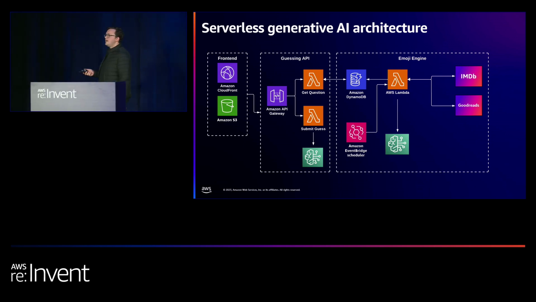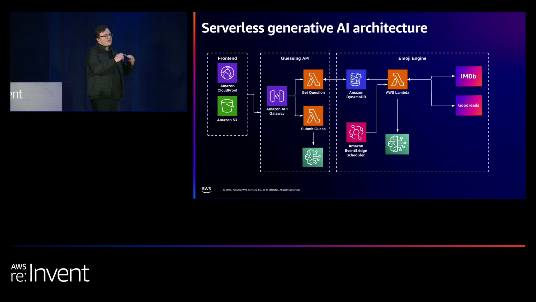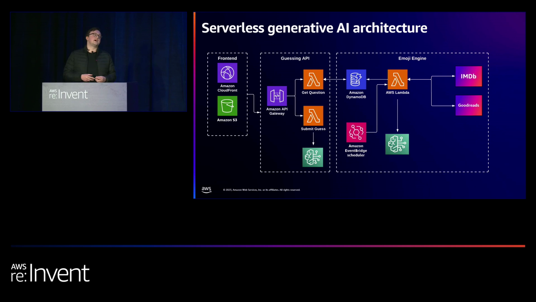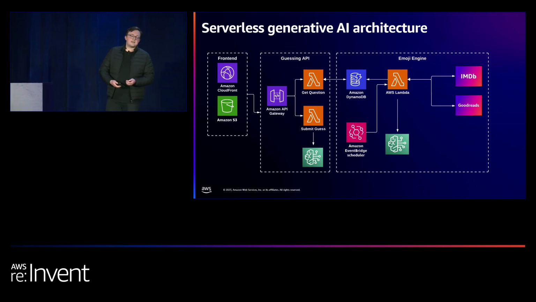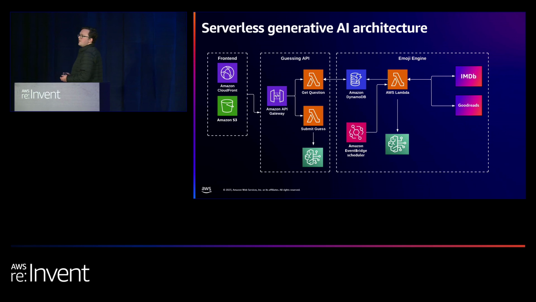That Lambda function then calling the APIs of IMDb and Goodreads. We're then getting those works of art back. We're then going to batch them, because there's sort of a max output length that we could actually have, so doing them in sets of 50, I think it was, into Bedrock to get our emoji summaries out, and then writing them back to DynamoDB, which is a fully serverless key-value database, so that when a user loads the page, they can call the guessing API. The guessing API can then go to DynamoDB and get the first question we want the user to guess.